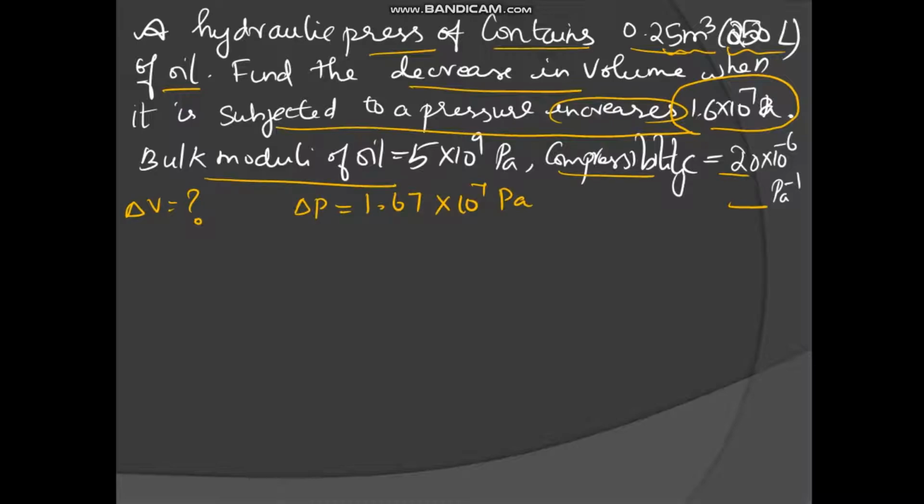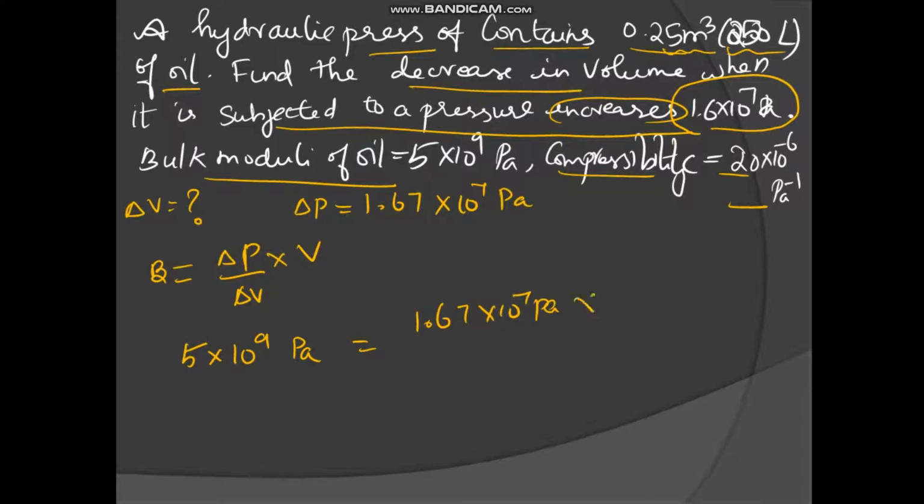So bulk modulus is equal to delta P divided by delta V into V. Bulk modulus value is 5 into 10 power 9 Pascal, and delta P is 1.67 into 10 power 7 Pascal into volume.